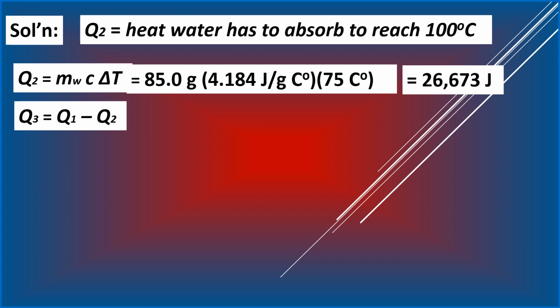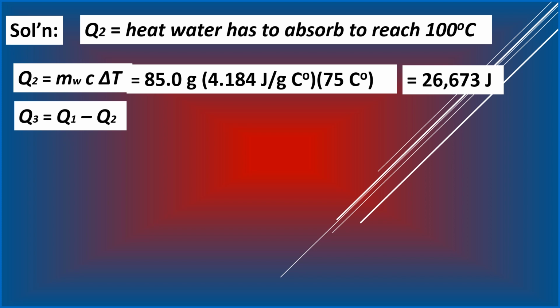There is a difference between the amount of heat that is given off by the piece of iron after dropping its temperature from that high temperature to 100 degrees Celsius, as compared to the amount of heat that is needed to raise the temperature of water from 25 degrees Celsius to 100 degrees Celsius.